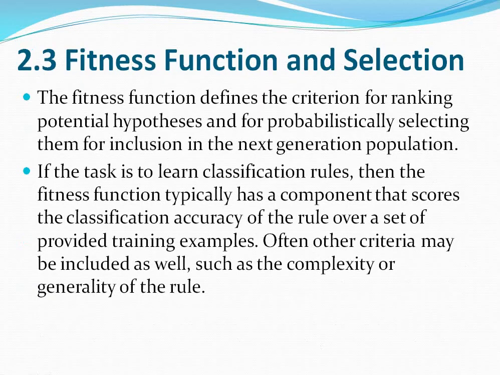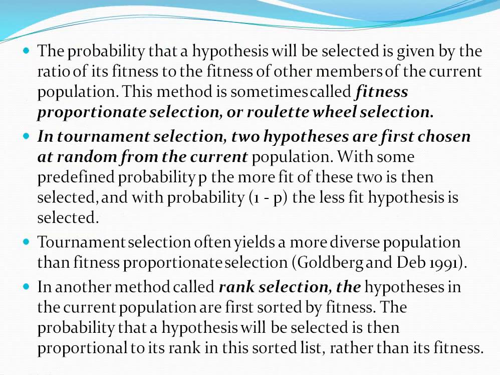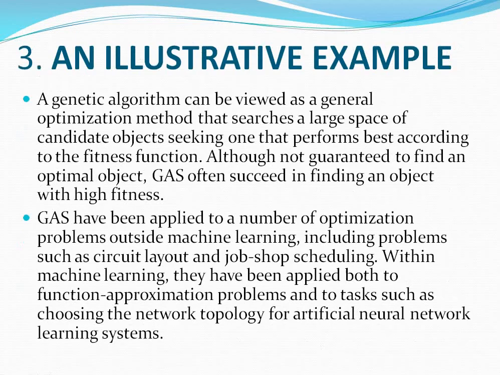So what are we selecting in selection? The probability of selecting one hypothesis to include in the next generation. For this selection, there are three types: the fitness proportionate selection, tournament selection, and rank selection.